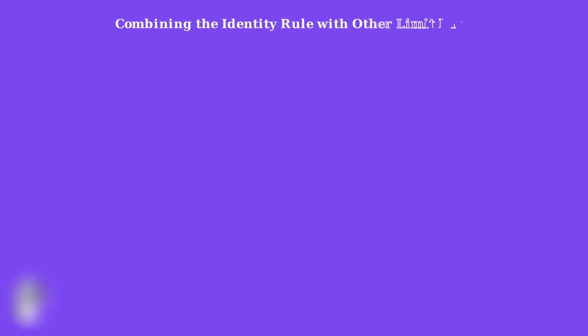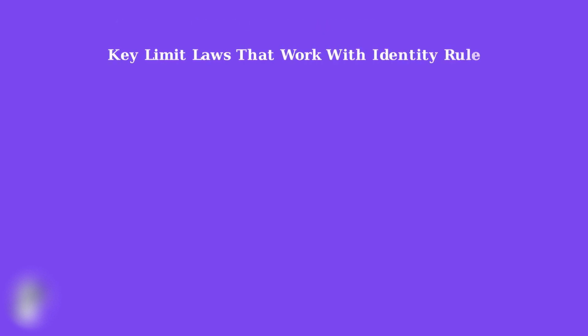Now that we understand the identity rule, we need to see how it works together with other limit laws. The real power of limits comes from combining these rules to solve more complex problems. There are several fundamental limit laws that work perfectly with the identity rule. These laws allow us to break complex limits into simpler pieces that we can solve step by step.